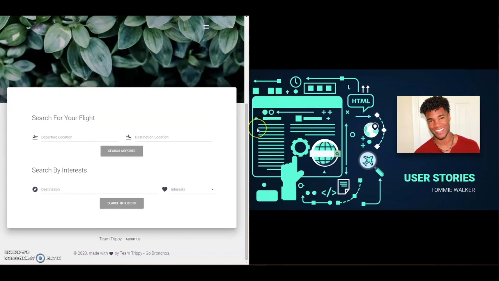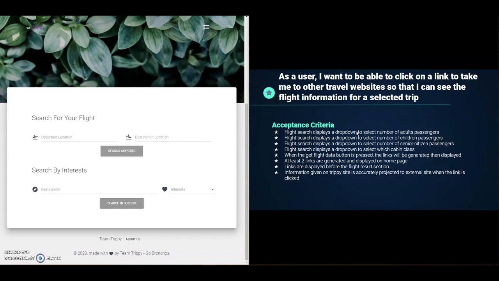Hi, this is Tommy Walker, and I'll be going over my child user stories. As a user, I want to be able to click on a link to take me to other travel websites so I can see the flight information for a selected trip. Acceptance criteria: flight search displays a drop-down to select the number of adult passengers.